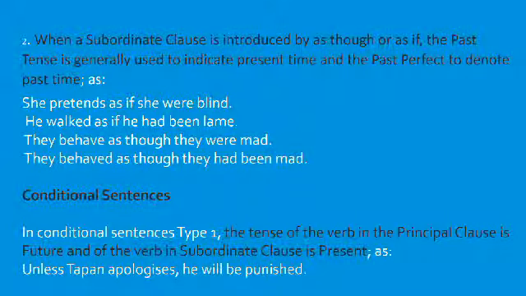In conditional type 1, we remember there are 3 types of conditionals, and in conditional type 1, the tense of the verb in the principal clause is future and of the verb in the subordinate clause is present. For example, unless Tapan apologizes, he will be punished. So, unless Tapan apologizes, that is the subordinate clause, and there it is present tense, and in the main clause it is future tense.